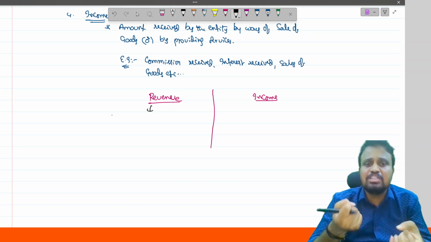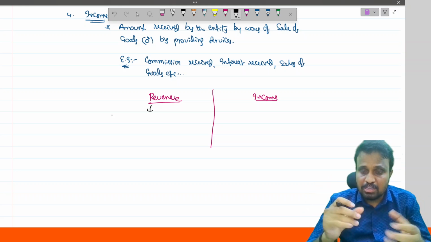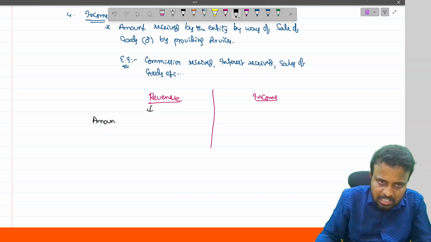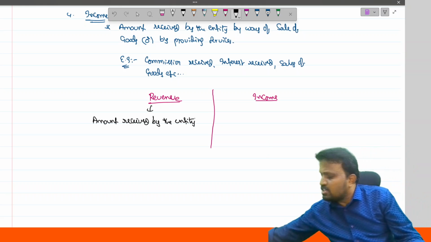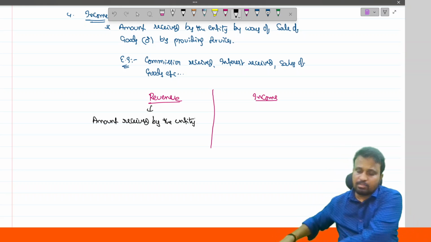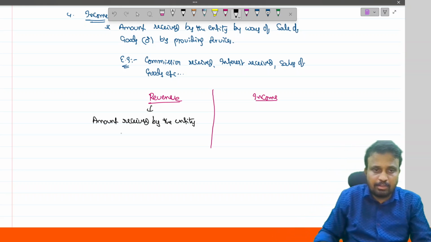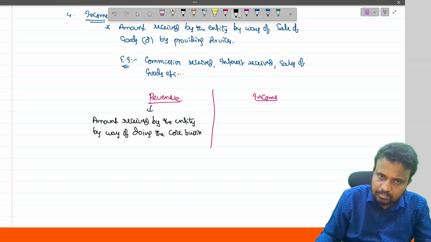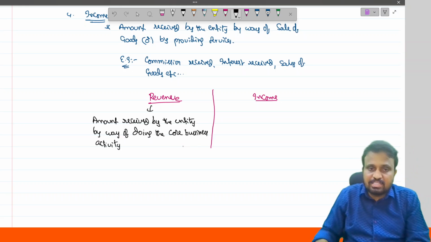Either it happened in the normal course of business operations or not. Everything is said to be about income. Okay. So revenue generally stands for what? Amount received by the entity by way of doing the core business activity.